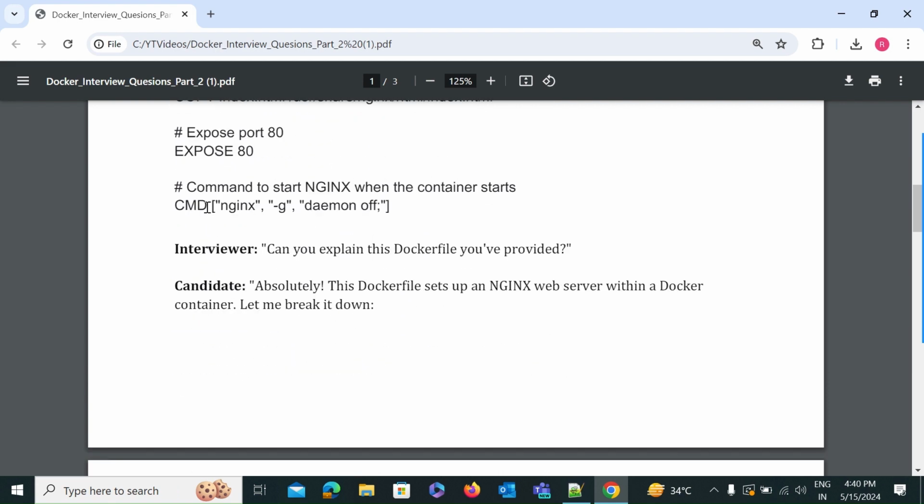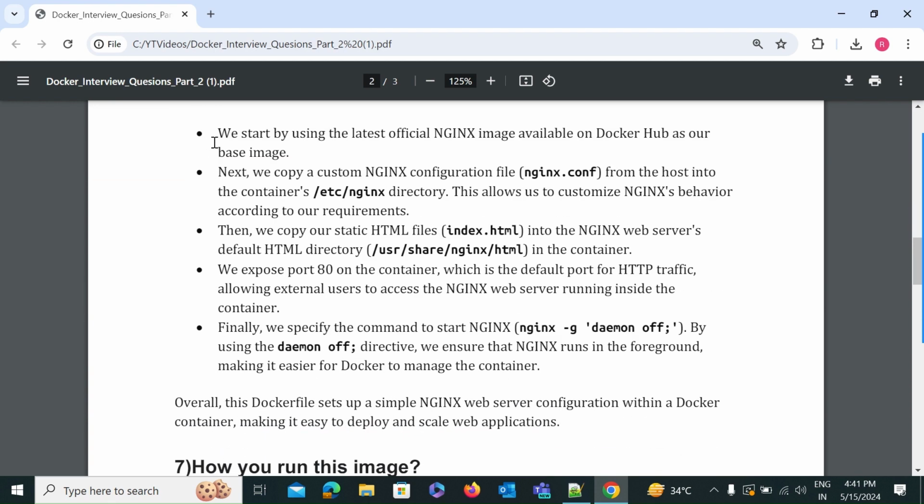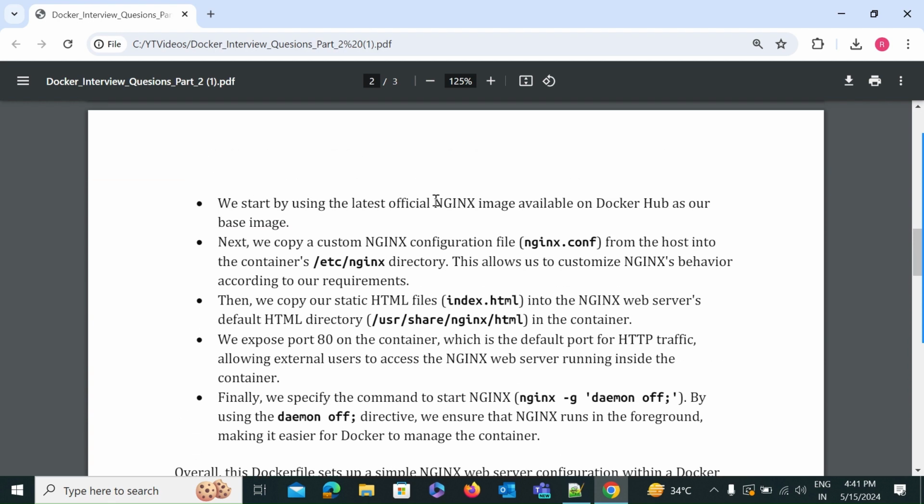And you have to explain it like this. Suppose you are a candidate, then: absolutely, this Dockerfile sets up an Nginx web server within a Docker container. Let me break it down. We start by using the latest official Nginx image available on Docker Hub as our base image. Next, we copy a custom Nginx configuration file from the host into the container's /etc/nginx directory. This allows us to customize Nginx behavior according to our requirements.